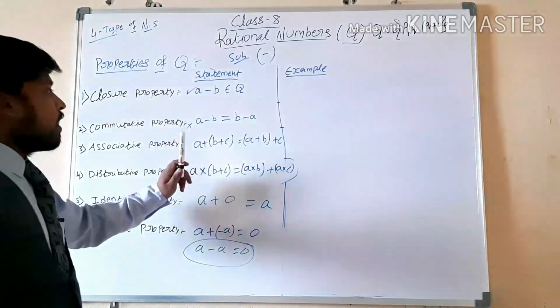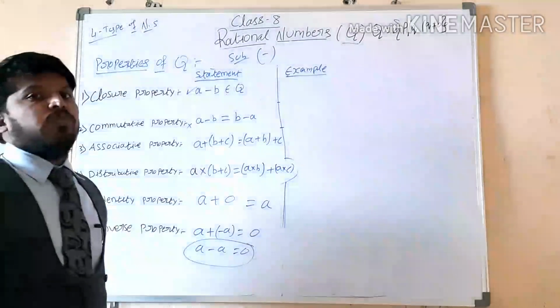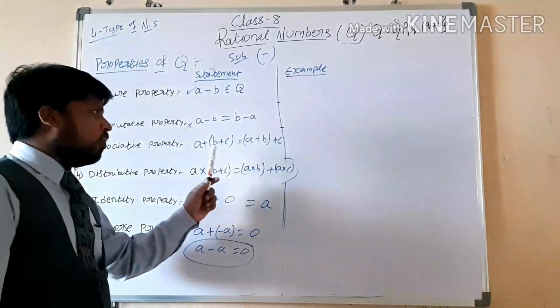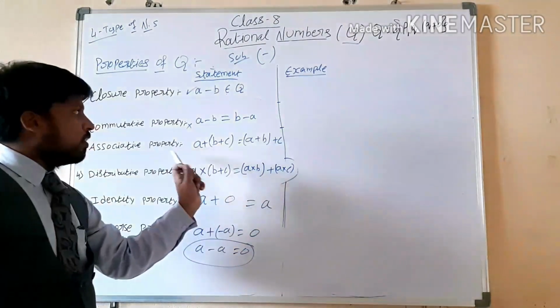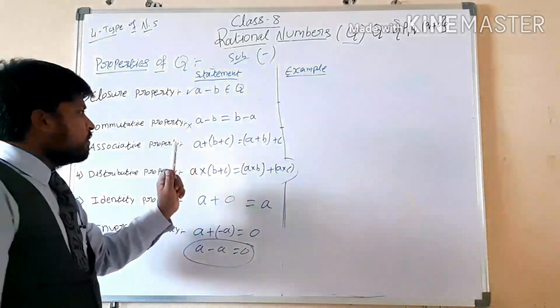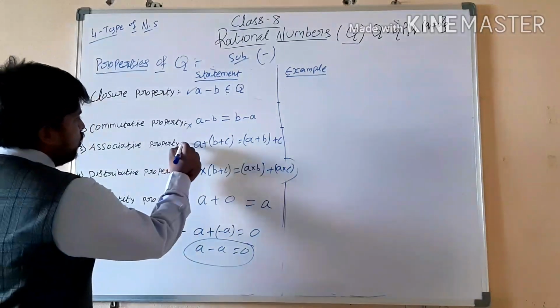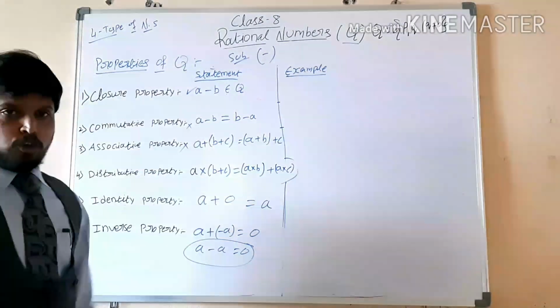So I will give you an example. You can try it on your own and tell me if you have any doubts. Already you know how to add and how to subtract, right or wrong? So I am not going to solve this example here now. So this associative property also will not be satisfied under subtraction, just like the commutative property.